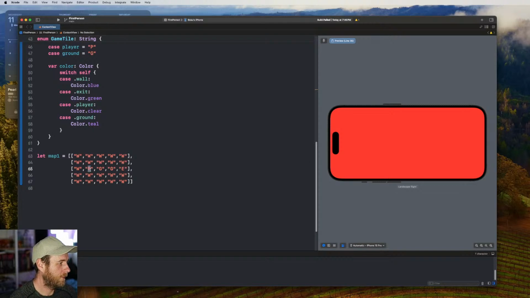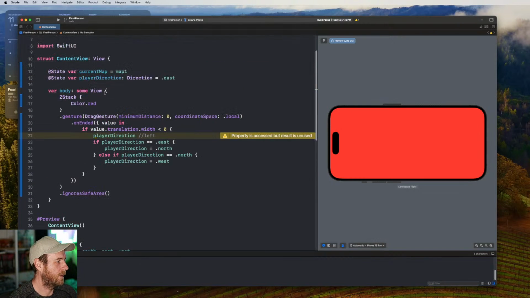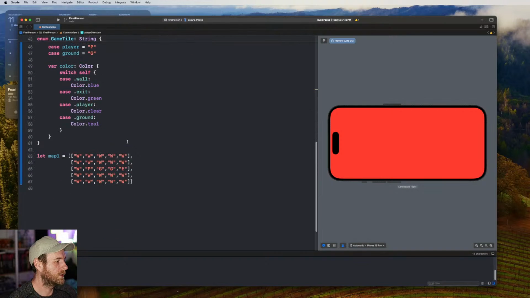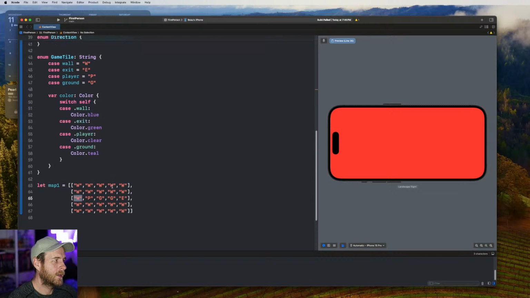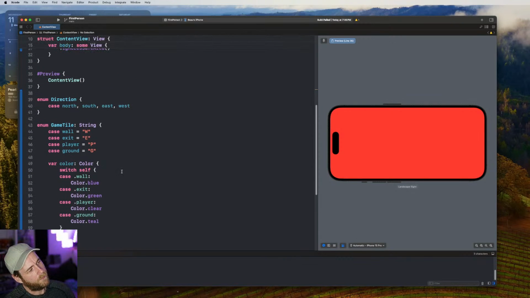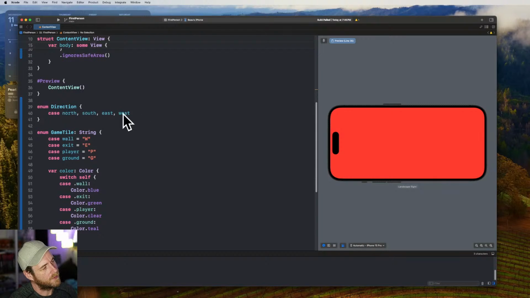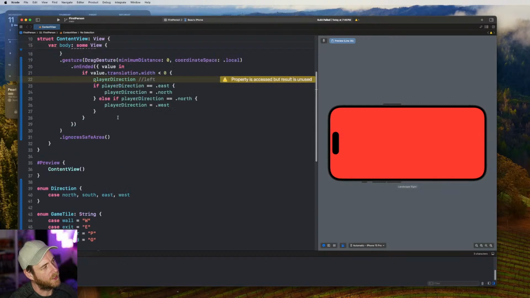The spot we're reading from, if they're facing east, would be G. And if they face north, it'd be W. So we need to work out how we can translate the player direction into values that we can use here. I don't know if it'll help, but I wonder if maybe we need some values assigned to these instead.